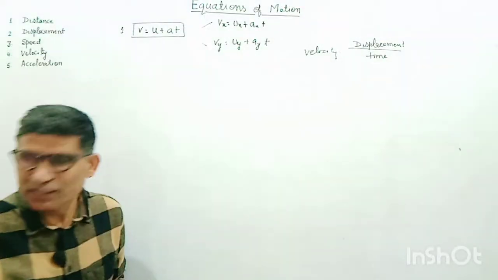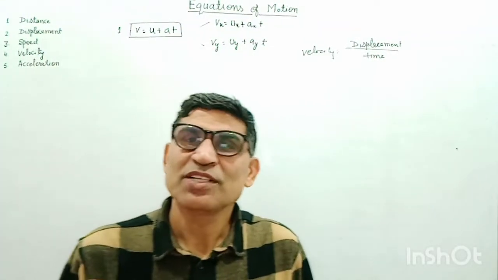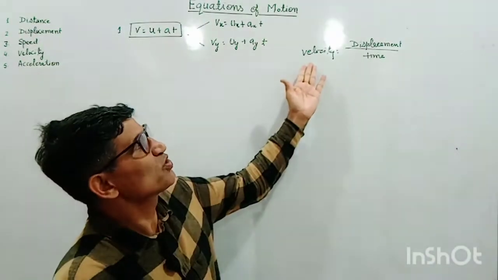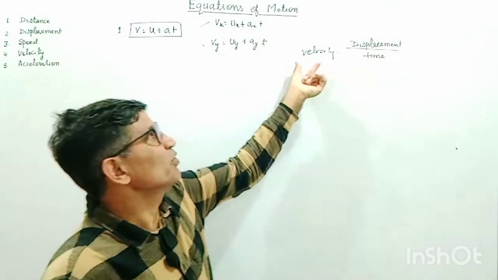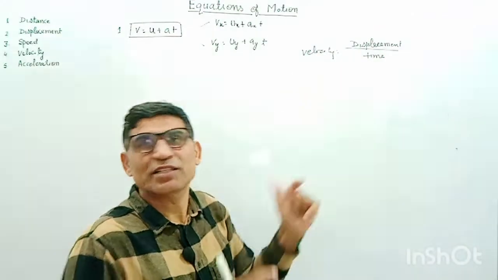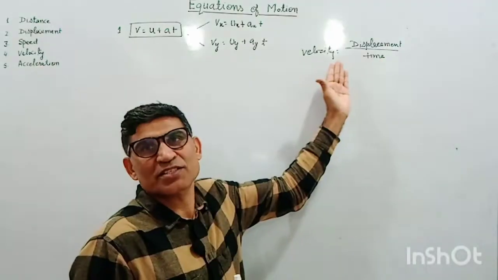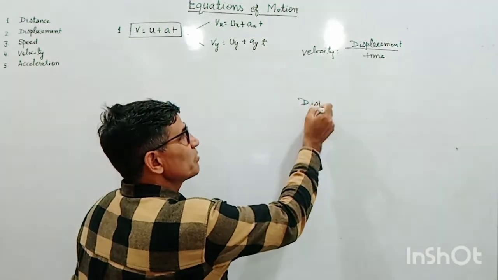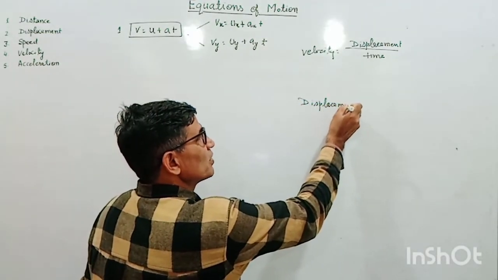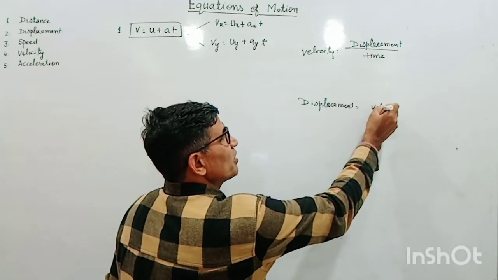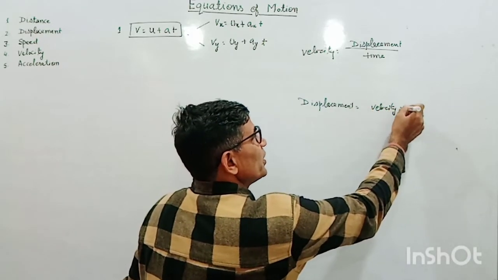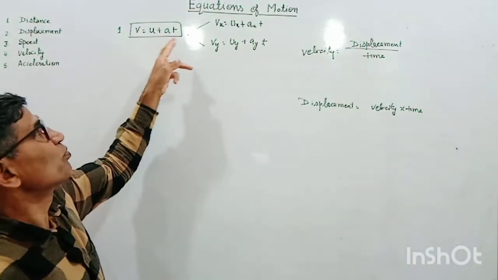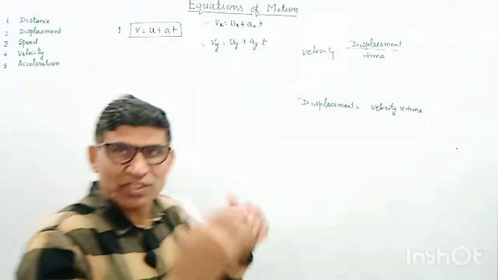Now the second equation. When the velocity of the body is constant, it's very easy to calculate the displacement. You know, velocity is displacement upon time. If the velocity is constant, in a fixed direction, so speed is constant, then displacement will simply be velocity into time. Displacement will be equal to velocity multiplied by time. But in the case of equations of motion, acceleration is constant, so velocity is variable.